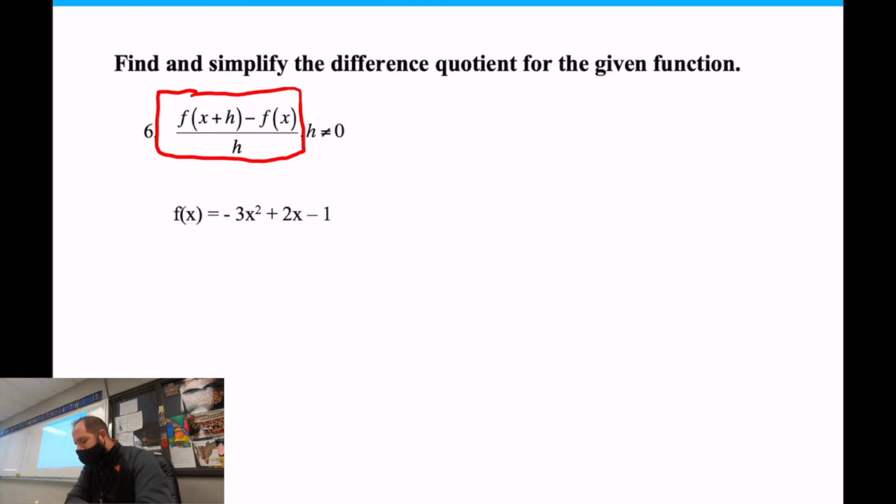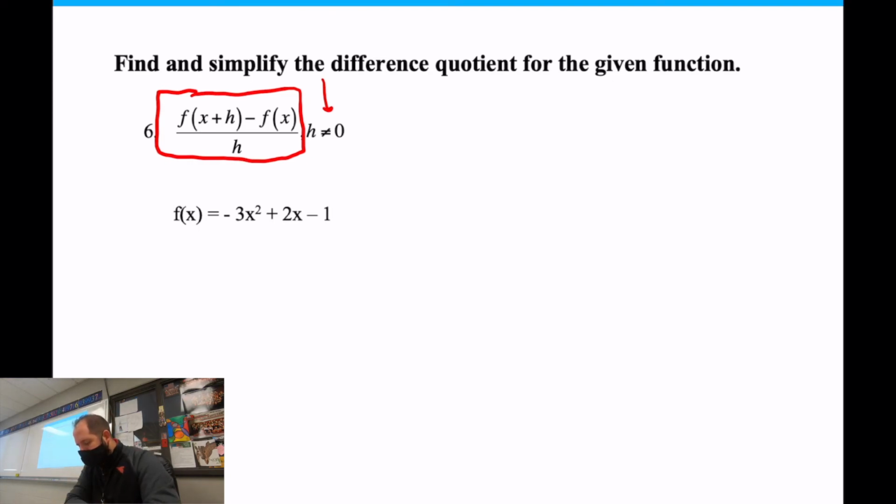Just a little hint right off the bat, you're not going to plug 0 in for h yet when you start the problem. You have to simplify it, then we'll plug in h of 0, because that will show you how to do the differential quotient and simplify that thing. So, all right, questions with what we're going to do on this problem? Okay, so let's talk through this one.